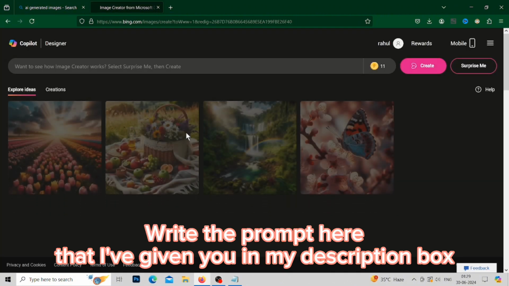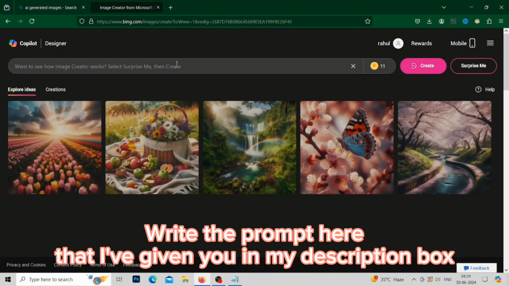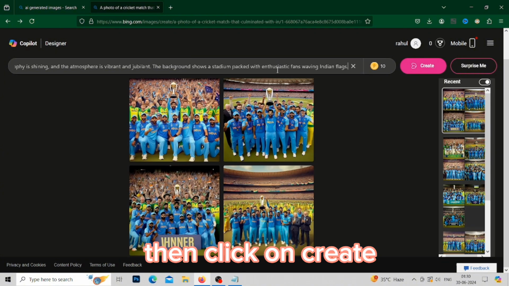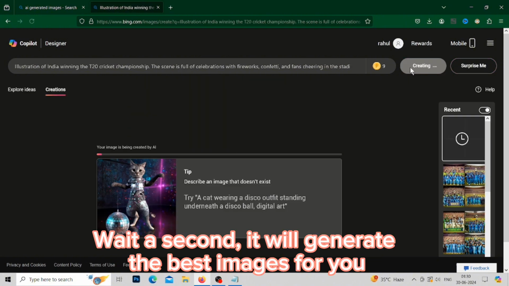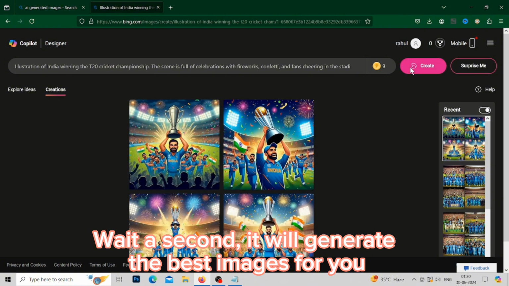Write the prompt here that I've given you in my description box. Then click on create. Wait a second, it will generate the best images for you.